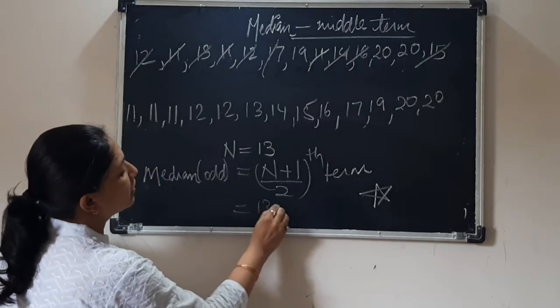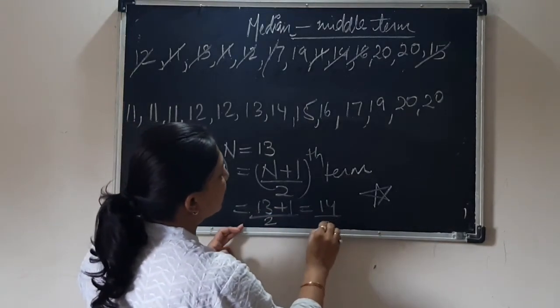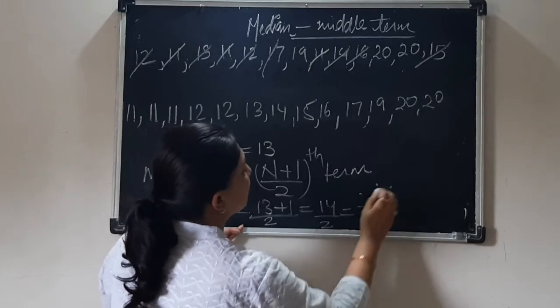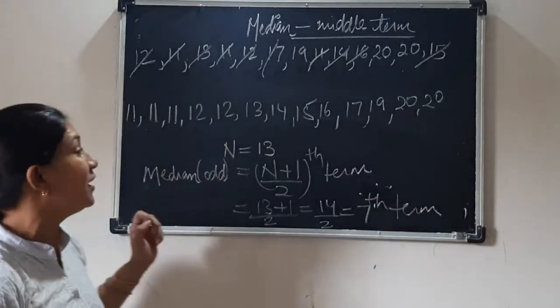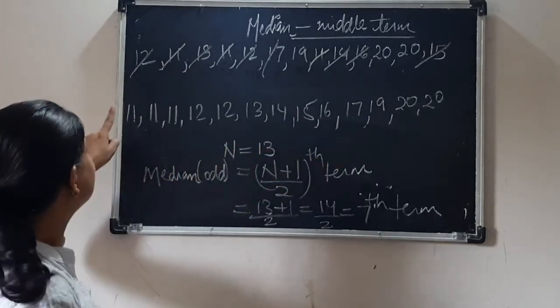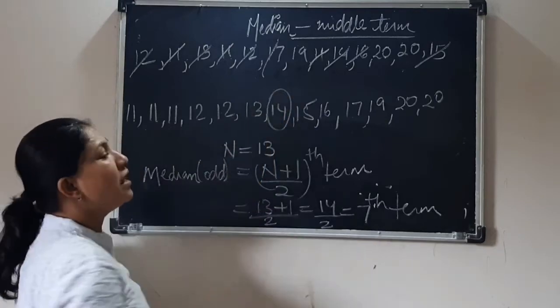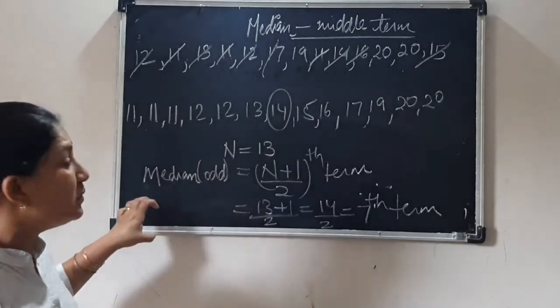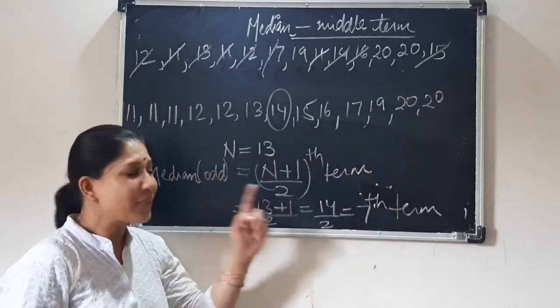So 13 plus 1 upon 2 is 14 by 2, that is the 7th term. There the answer is hidden. Count the 7th term: 1, 2, 3, 4, 5, 6, 7. This is the answer. So you will write down: median is the 7th term, that is 14.